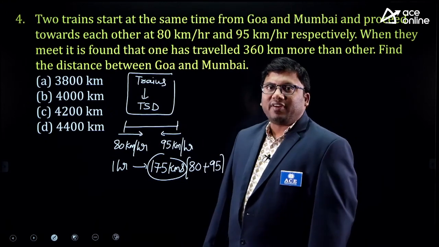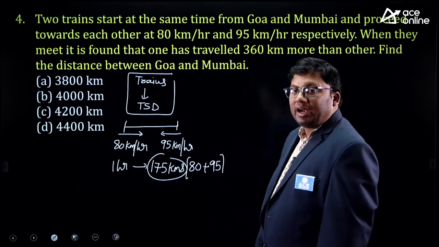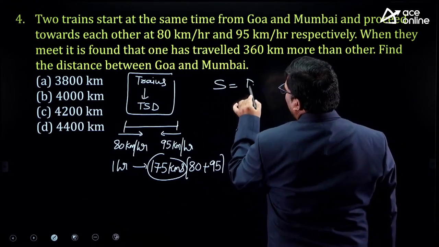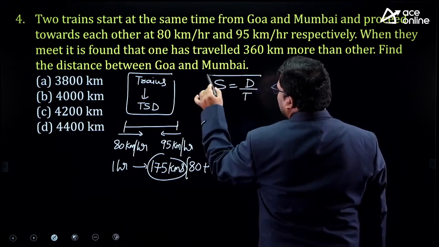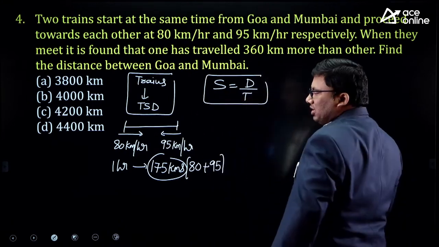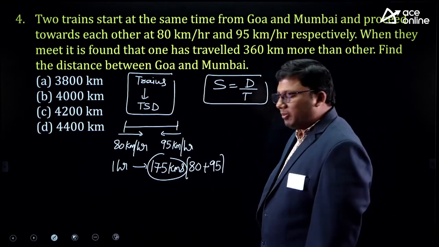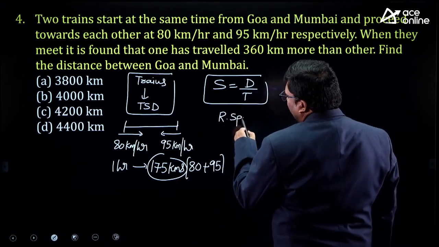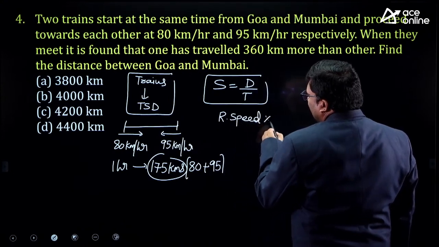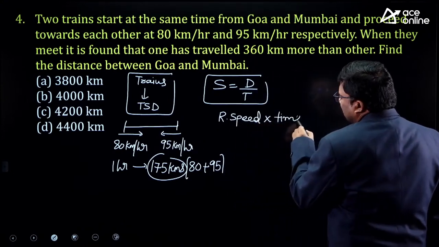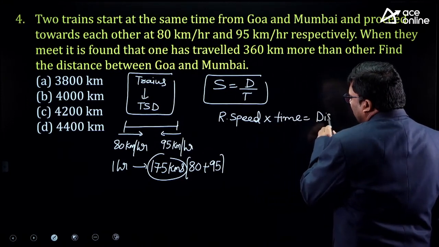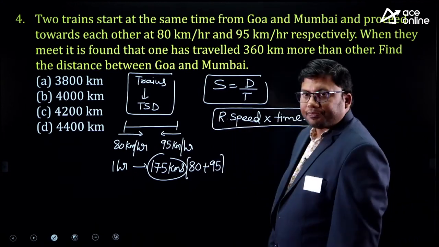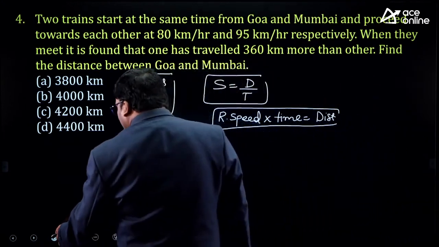What is he asking? Find the distance between Goa and Mumbai. Time, speed and distance. The basic thumb rule is speed is equivalent to distance by time. Here two bodies are moving in opposite direction, so speed will become relative speed. Relative speed into time is distance.